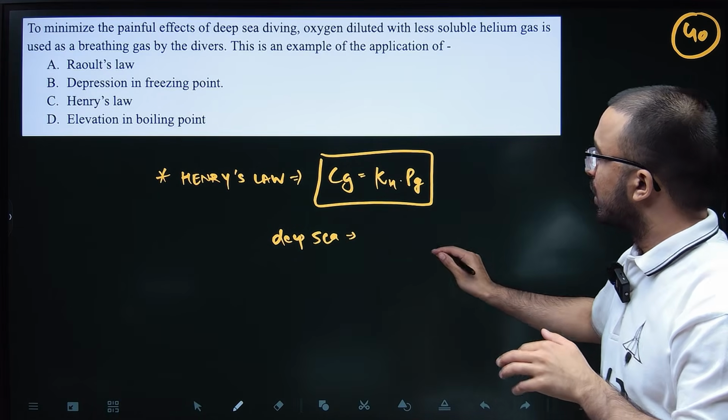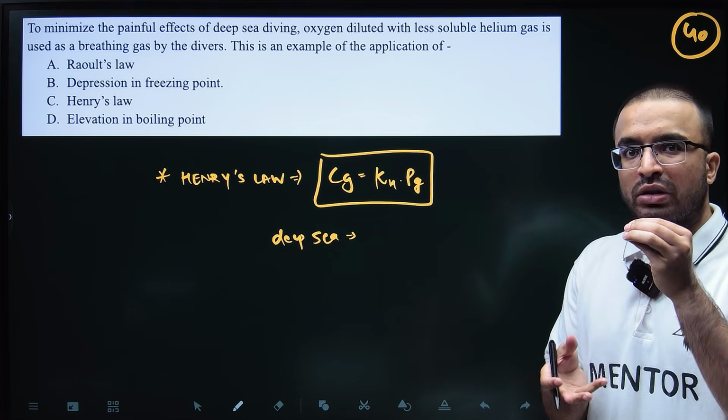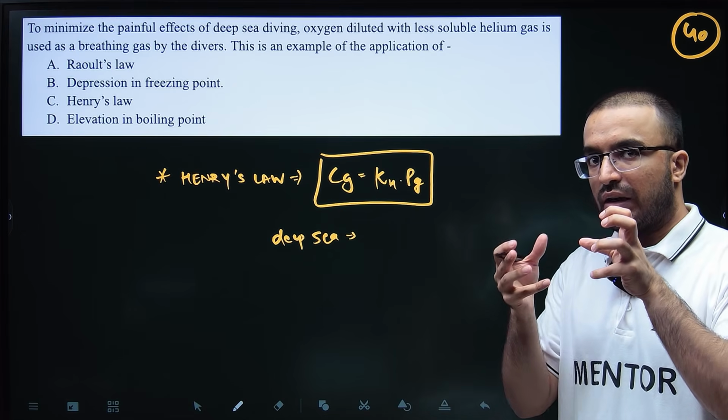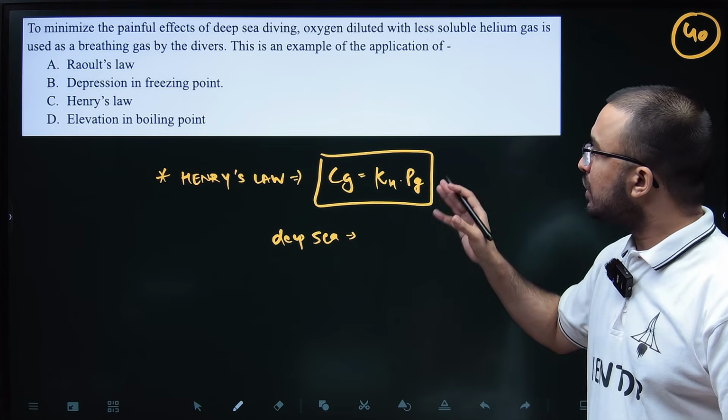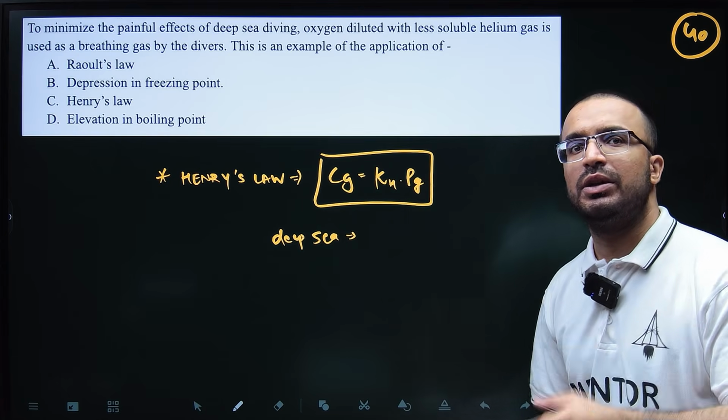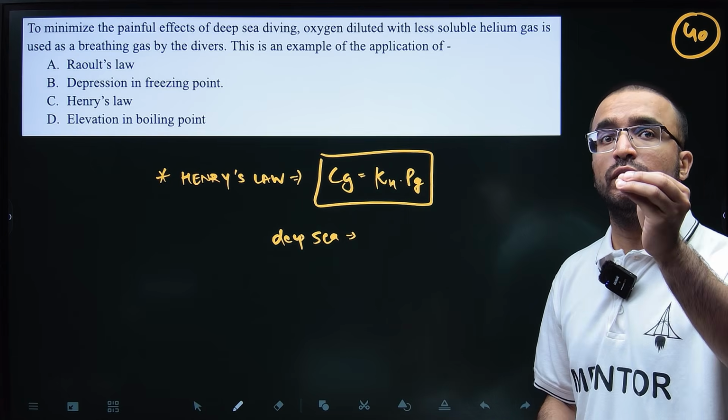So basically what happens is the oxygen that is present will just dissolve a lot faster.